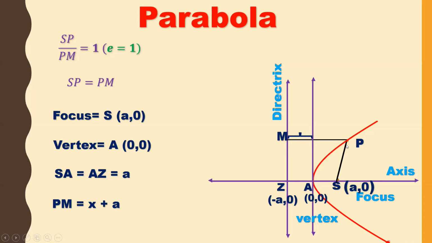And this distance is X and this distance also X. So total PM value becomes X plus A, right? So this is A. How did we get this as A? Because AZ is equal to A and this is perpendicular to AZ, so we can take the same distance. That means this also A and this is X. So total PM will be X plus A. So the value of PM is X plus A, right?